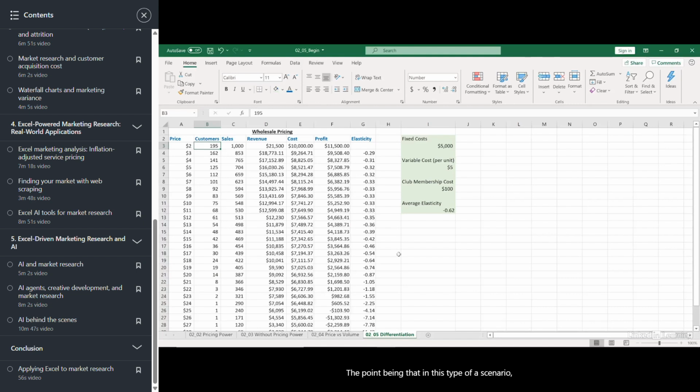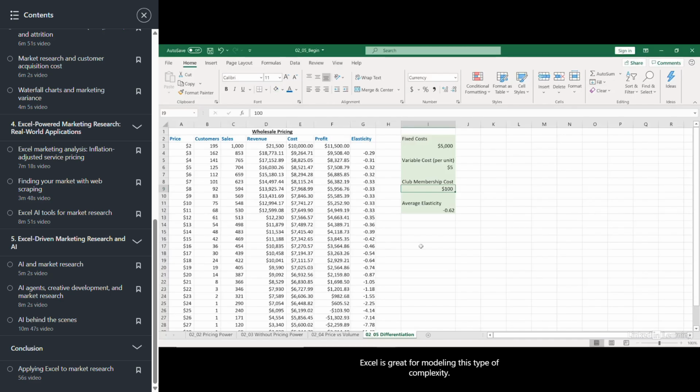The point being that in this type of a scenario, it's a little more complicated than just marginal cost equals marginal revenue, or trying to find the point where we switch over from an elastic to an inelastic product, or vice versa. Instead, we have to take into account not only the price that we're going to charge on the underlying product, but also the price that we're charging for that membership. So it's actually a dual problem that we're facing.